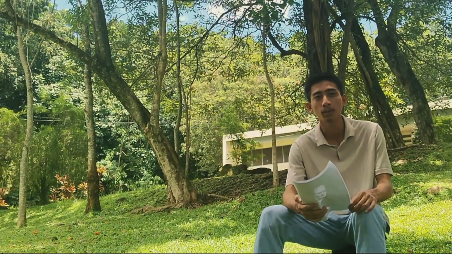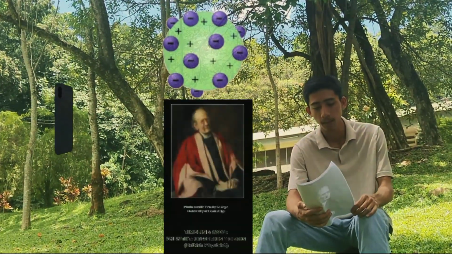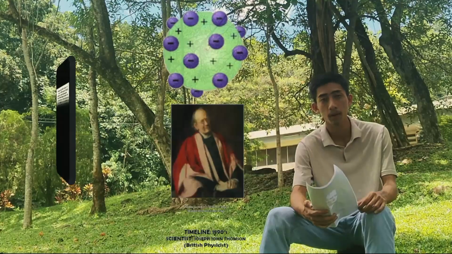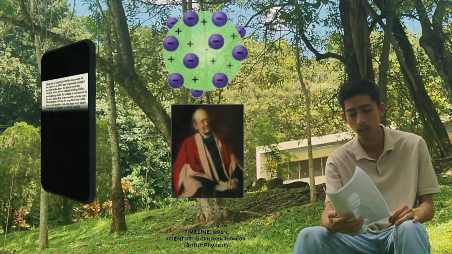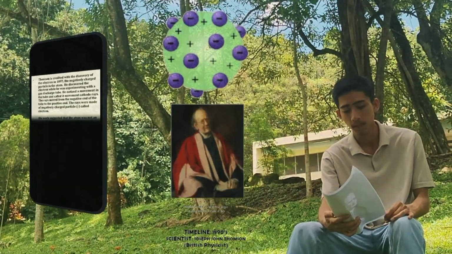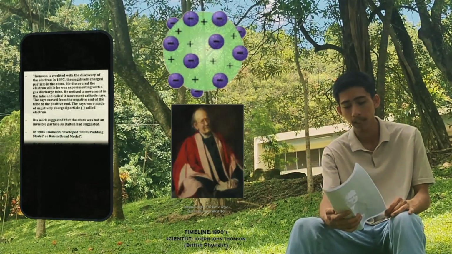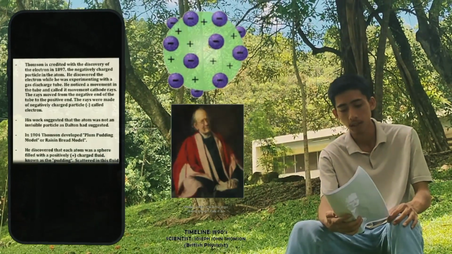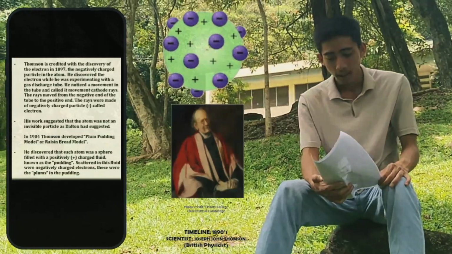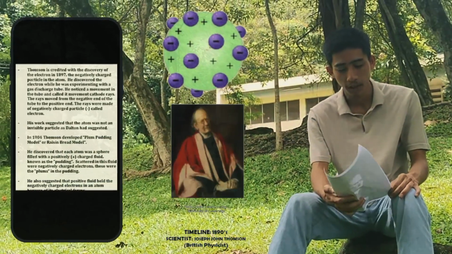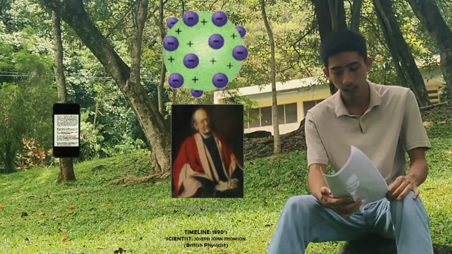Next is Joseph John Thomson. In 1904, Thomson developed the plum pudding model, or raisin bread model. He discovered that each atom was a sphere filled with a positively charged fluid, known as the pudding. Scattered in this fluid were negatively charged electrons. These were the plums in the pudding. He also suggested that the positive fluid held the negatively charged electrons in an atom because of its electrical forces.